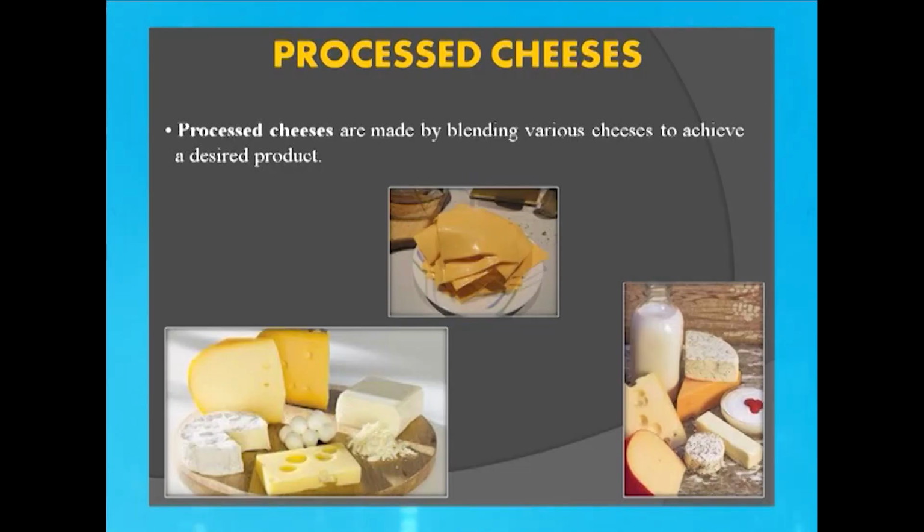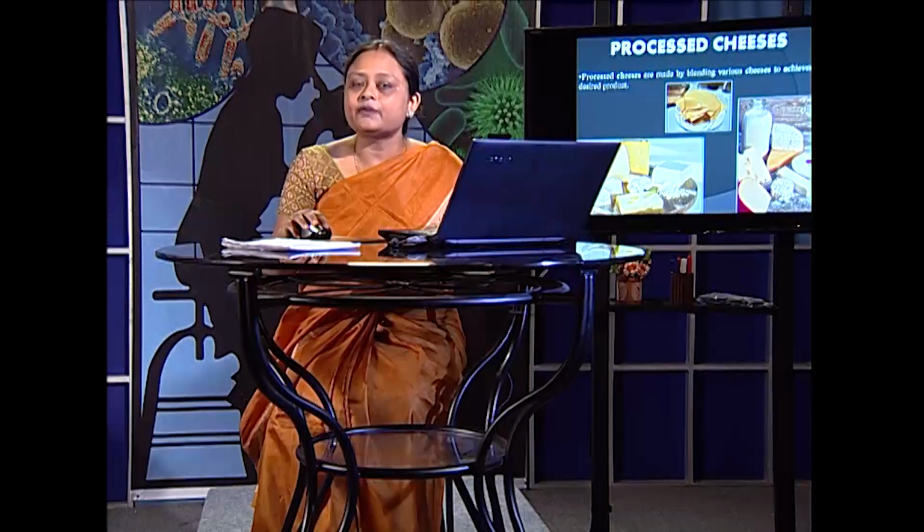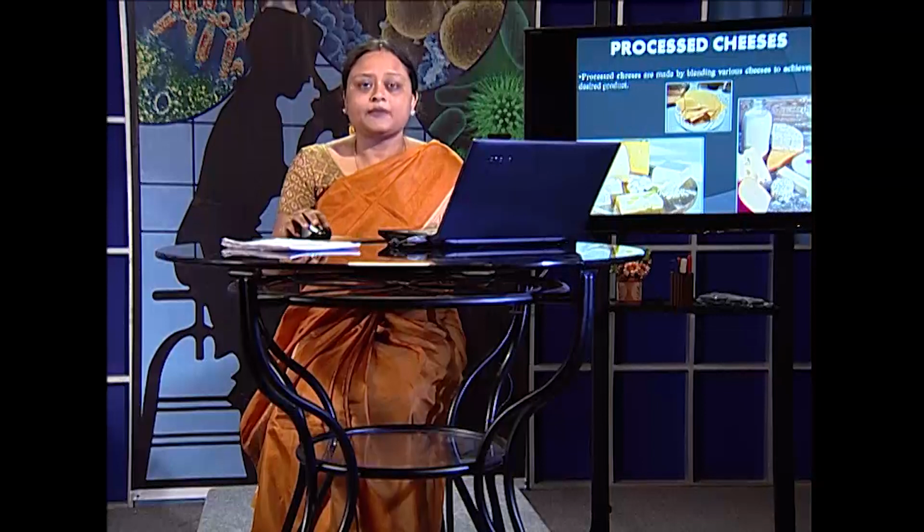These generally can be processed, meaning most of these can be further taken up, melted and then made into thin slices or thin cubes, which can be easily used by people in their day-to-day life. These are called processed cheeses. Processed cheeses also sometimes include some flavors, herbs and other ingredients, and that gives a very characteristic look and appearance, easily saleable in the market. So this is where we come across several types of cheeses.